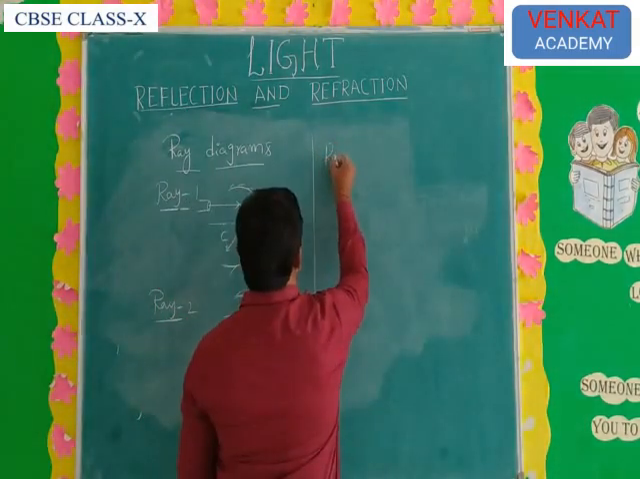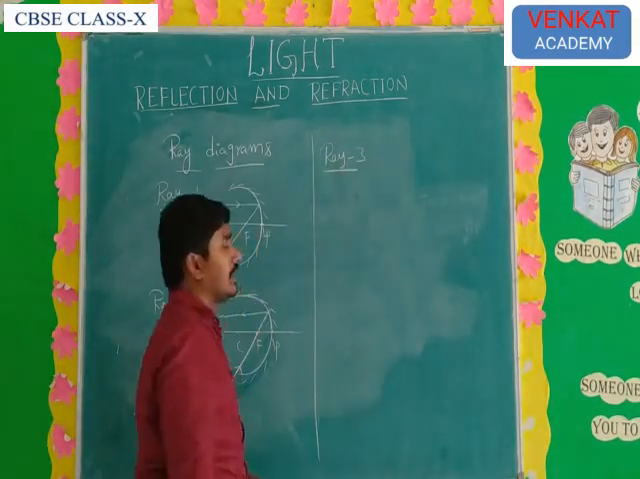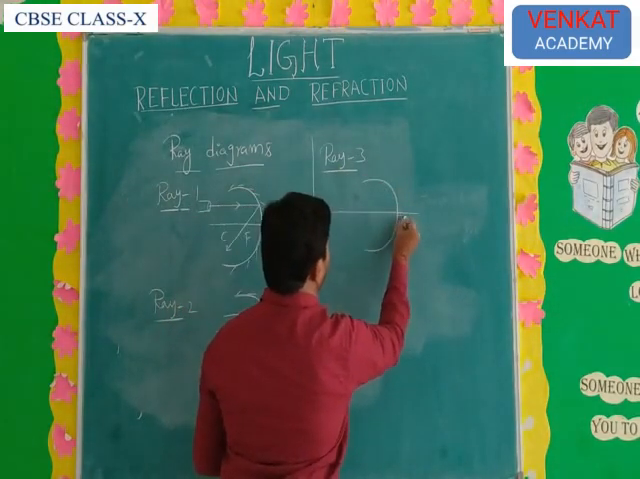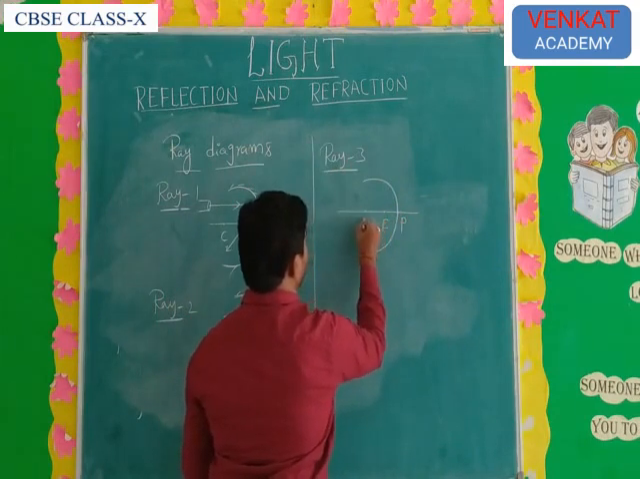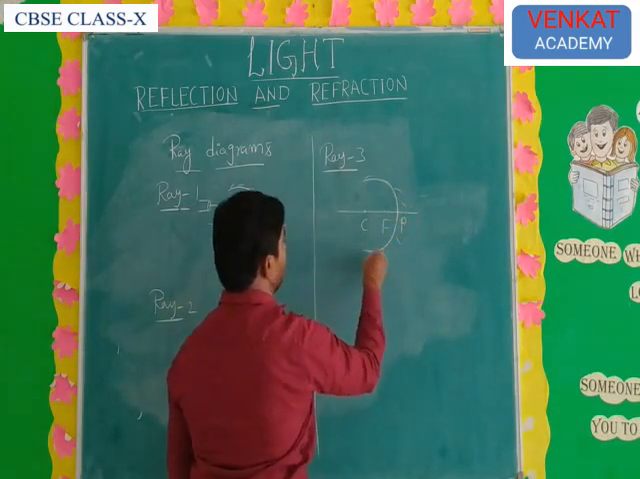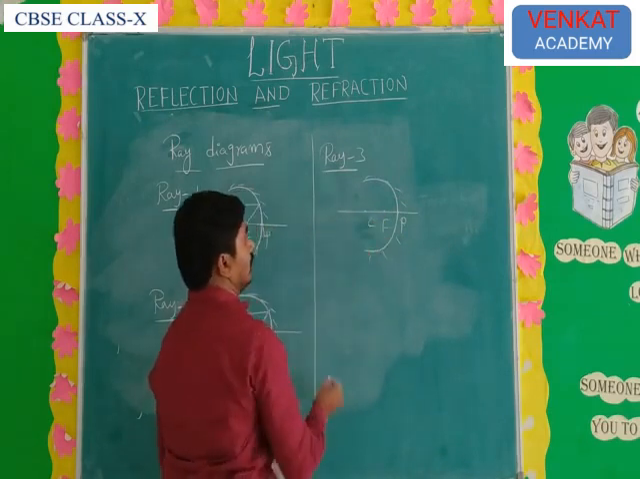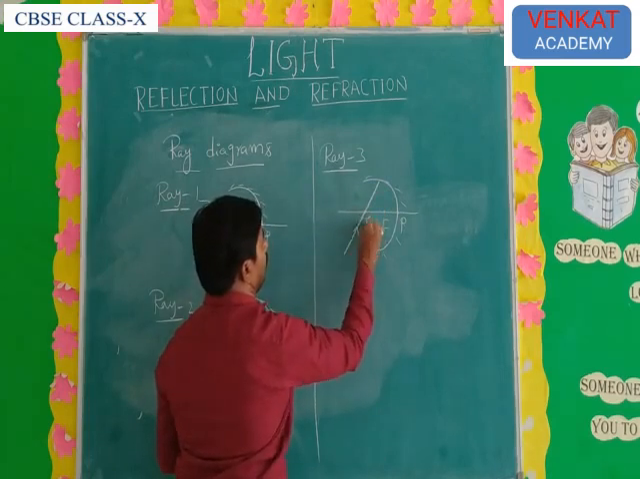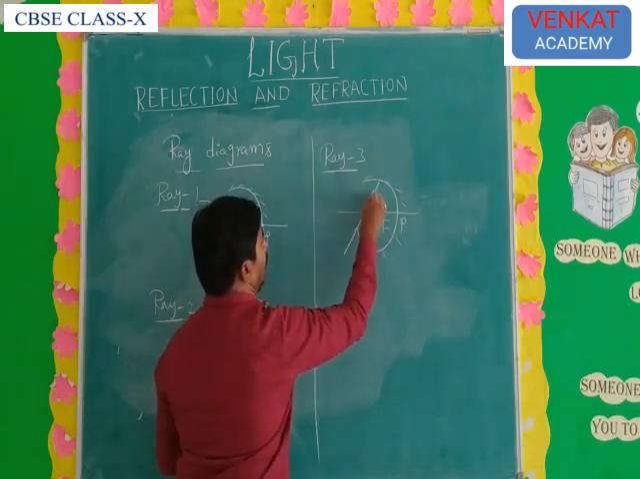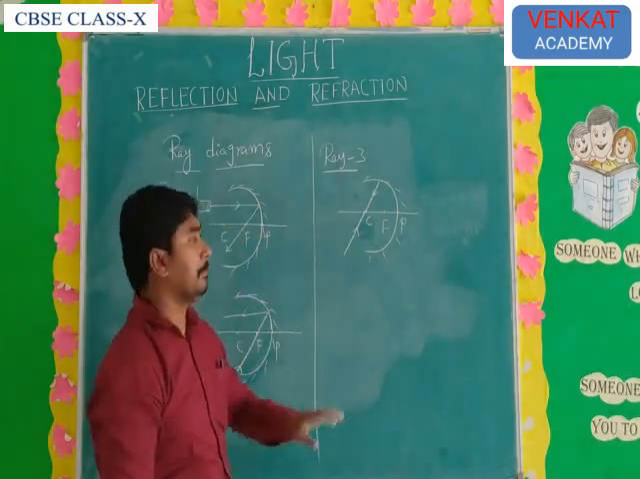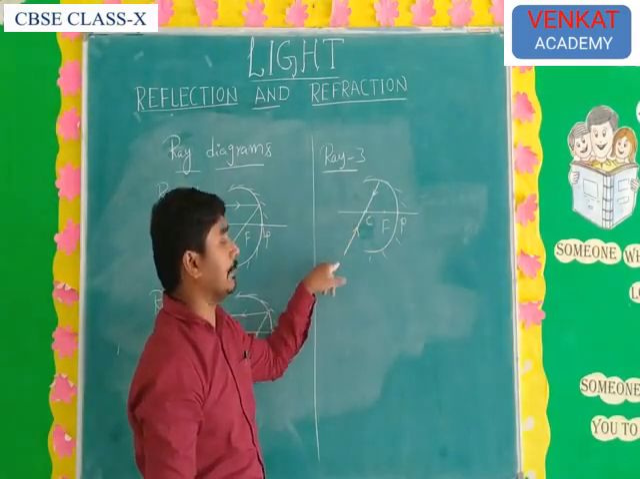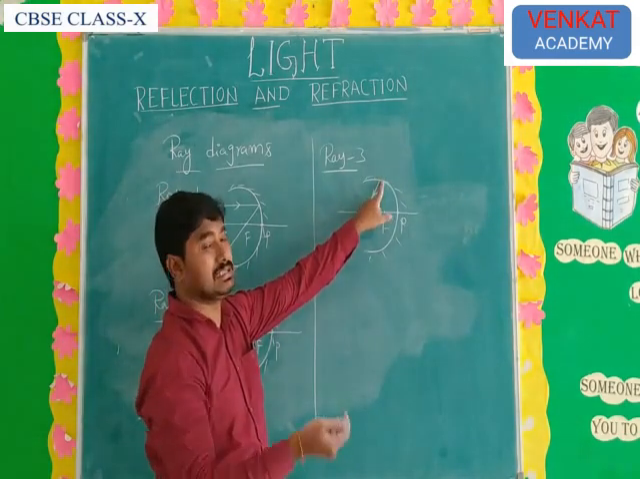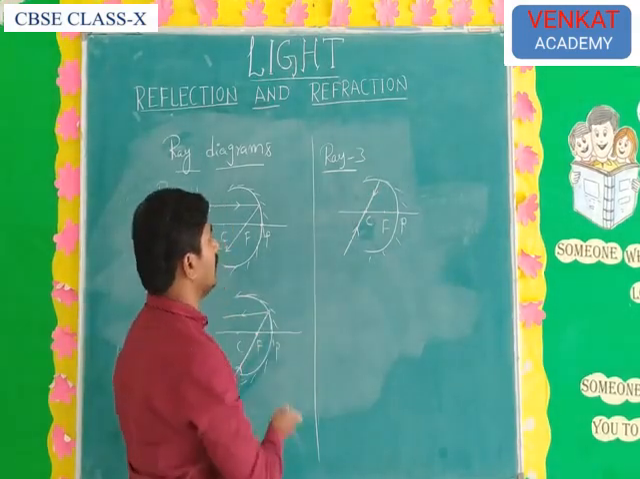And the next one is ray 3. So what is ray 3? Take a concave mirror with the pole, focus, and center of curvature. Here, when a light ray passes through the center of curvature, after reflection the reflected ray comes back to the same medium. So that is ray 3. The ray incident through the center of curvature retraces the same path.